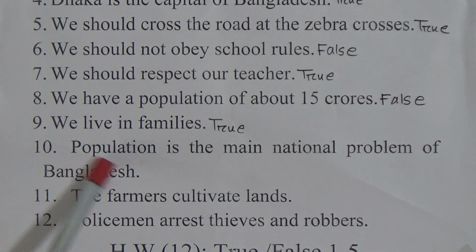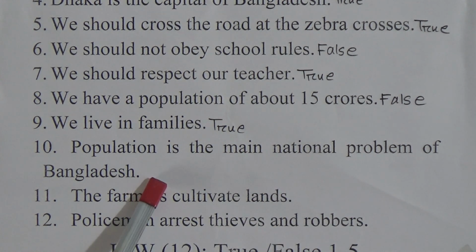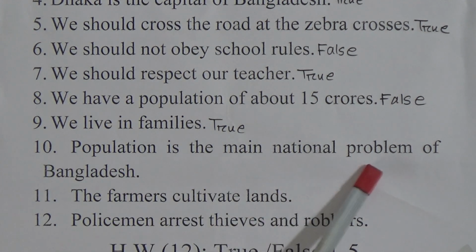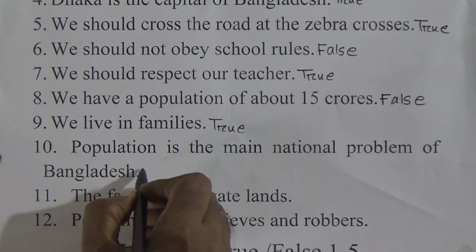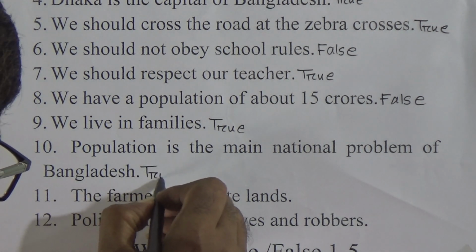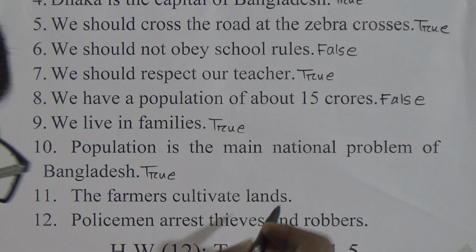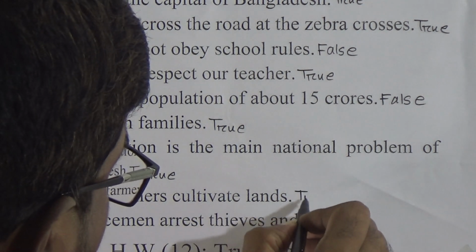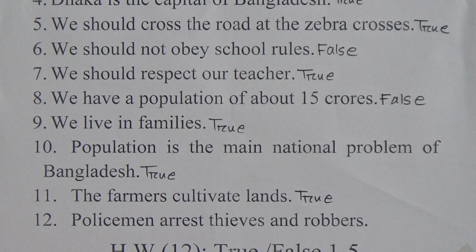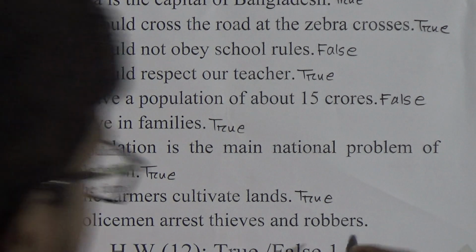Number 10, population is the main national problem of Bangladesh. Yes, population is the main national problem of Bangladesh. The statement is true. Number 11, look here, the farmers cultivate lands. So look, the farmers cultivate land and they grow different types of crops. That means the statement is true. And last, true false, policemen arrest thieves and robbers. So look here, policemen arrest thieves and robbers. The statement is true.